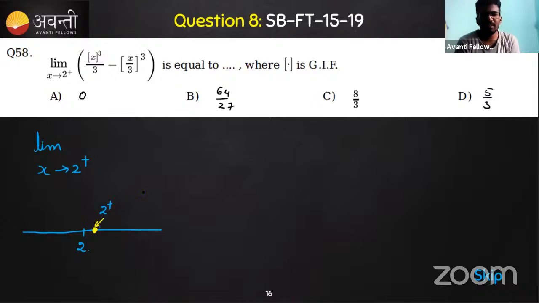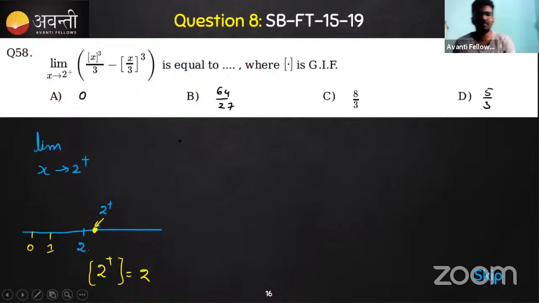Among all the integers, for example, what do you think you'll get as the greatest integer of 2 plus? Very good, Archana, correct. There are plenty of integers on the left hand side, 0, 1, etc. Among all the integers, which is greatest? 2 is the greatest one, right? Hence the greatest integer of this 2 plus is 2, as simple as that. So this is a concept.